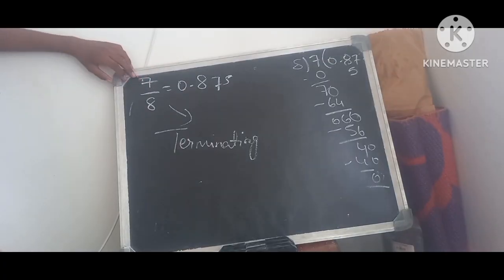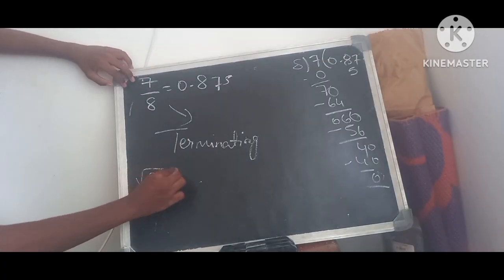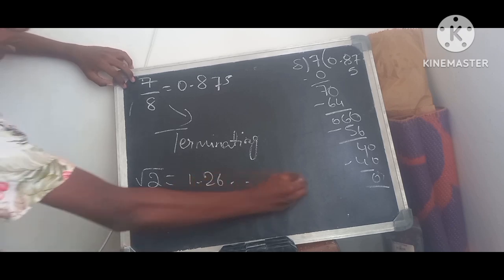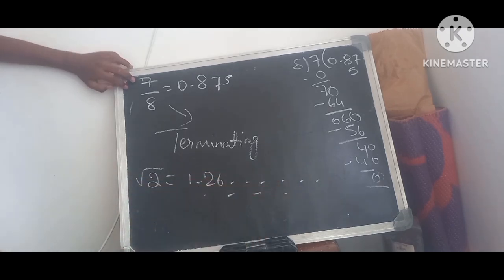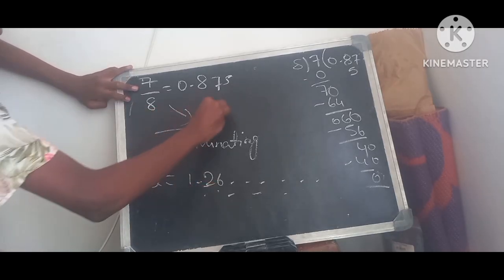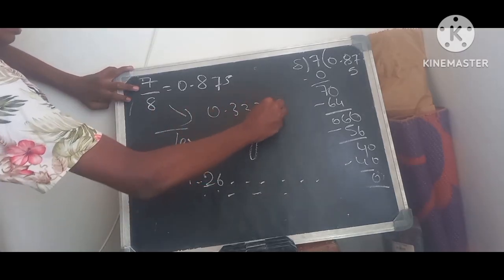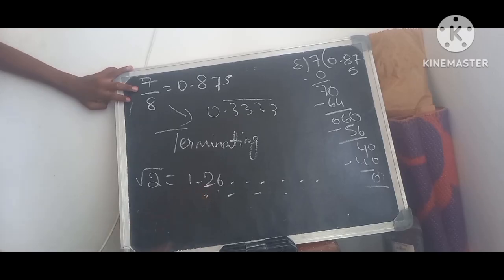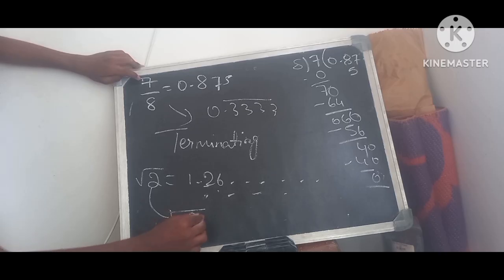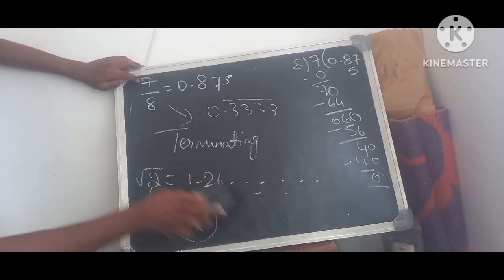Now if you take the value of root 2, you get some numbers, 1.41 something. It goes on forever, but it is not going in a pattern. Earlier we saw 0.3333, which goes in a pattern, but here it is not going in any kind of pattern. That is the reason it is an irrational number. If you write Q and put a bar on it, then it denotes the irrational numbers. Understood?